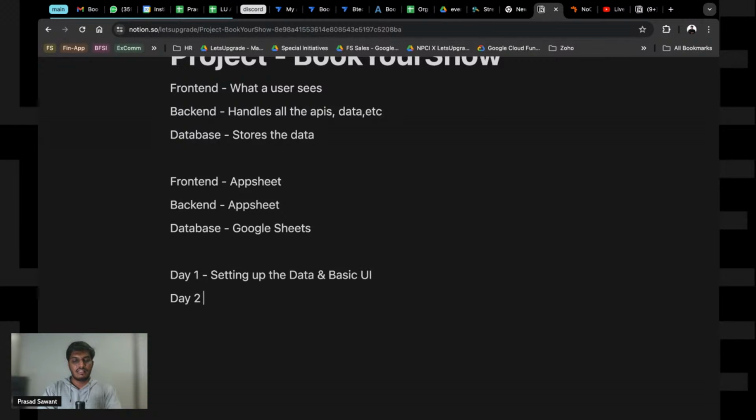Day two would be majorly the most fun. There is something called context view. We will see authorizations. Authorization basically means that if you are an admin, you can see a few things, and if you're just a user, you can see a few things. Edit access, authorizations, that is roles and access, and automations and notifications.